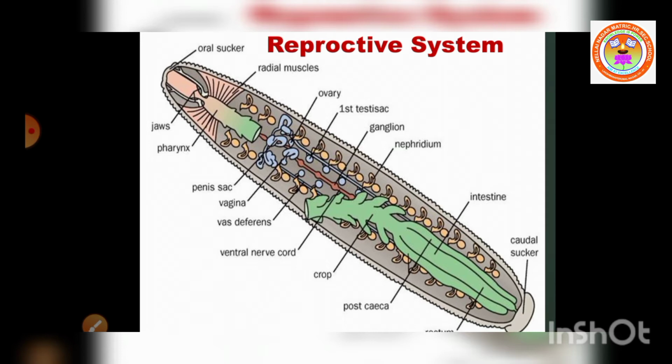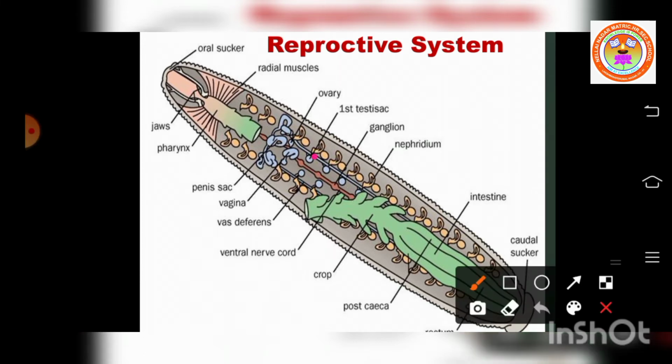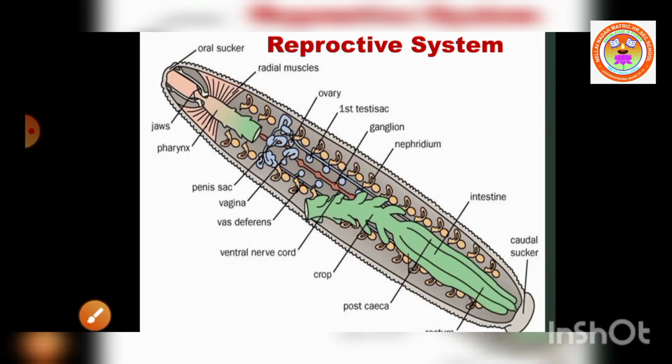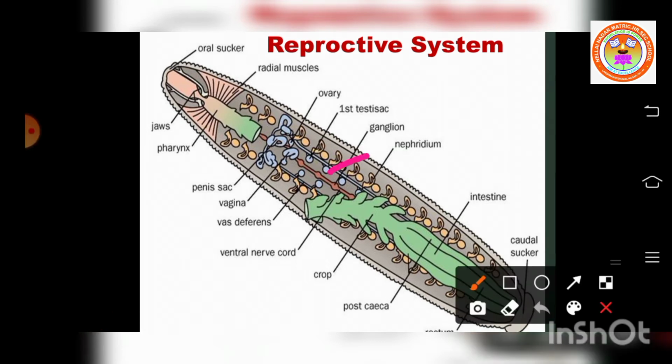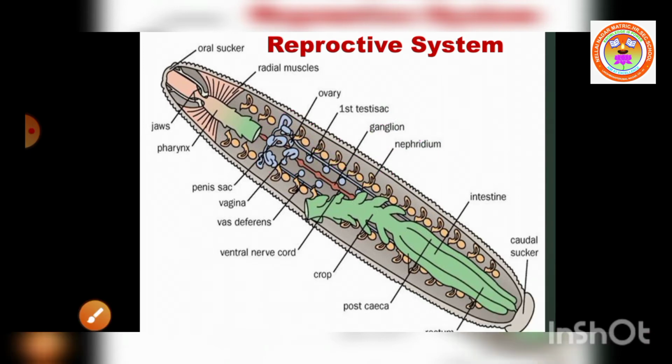Leech is a hermaphrodite animal. What is a hermaphrodite animal? That means both male sex organs as well as female sex organs are found in the same animal, which is called what? Hermaphrodite. So here the blue color circles are the male reproductive structure. The coiled structure is called the female reproductive structure. So both are found in the same animal. That is why leech is a hermaphrodite.